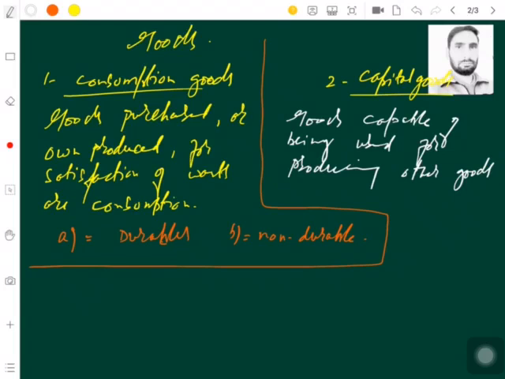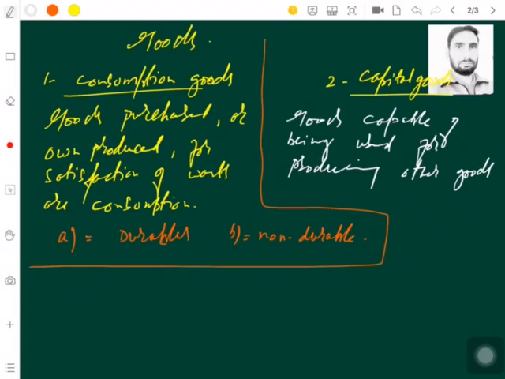So any machine which is produced for use in a factory, so that with that particular machine we can produce some goods, is called a capital good. Different production units, factories, shops, commercial institutions, can all be categorized as capital goods.